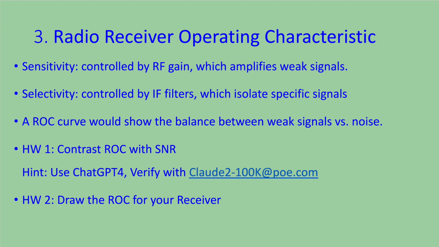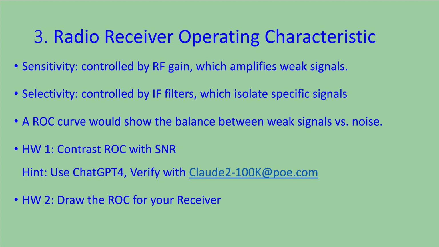After all, that's where this all started. The sensitivity is controlled by the RF gain, which amplifies weak signals. And we can also think of it as the squelch. Selectivity is controlled by the IF filters, which isolate specific signals. A ROC curve would show the balance between weak signal discrimination versus noise.